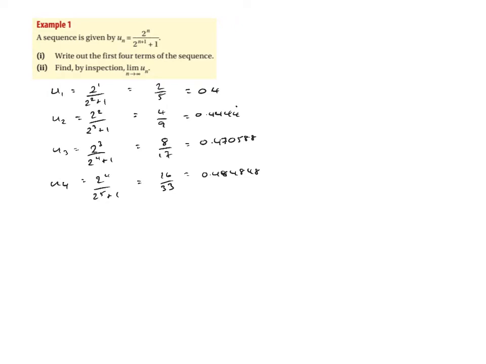Now hopefully you can see roughly where this is trying to head towards. You can see it started at 0.4, it's heading to 0.5. So I don't think the limit will go past 0.5, because you can see here it's getting closer and closer to 0.5. So the lim as n heads off to infinity of 2 to the n over 2 to the n plus 1 is equal to a half, or 0.5.